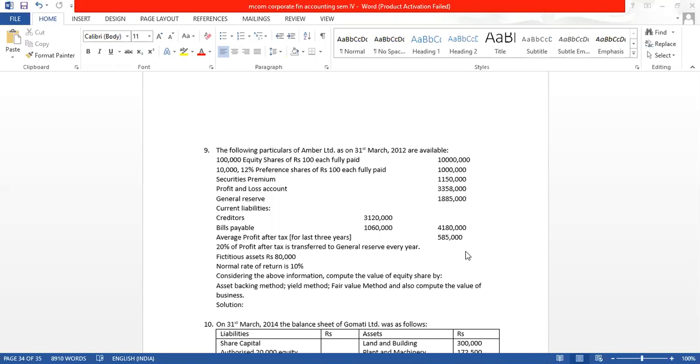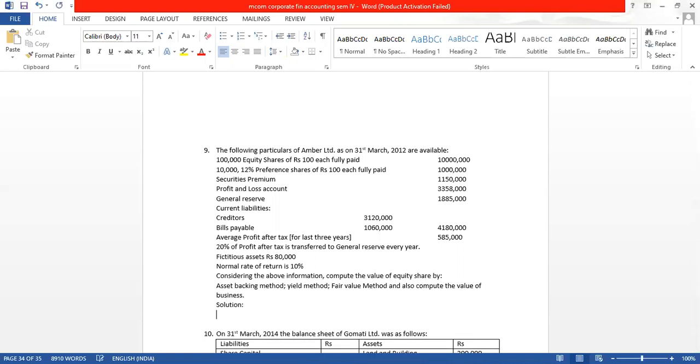Considering the above information, compute the value of equity share by asset backing method, which is also known as net asset method, intrinsic value method. So we will have to calculate the value of equity share by net asset method, second by yield method, and third by fair value method. And we also have to compute the value of business. Now they have not given the value of assets, so we will have to find out.